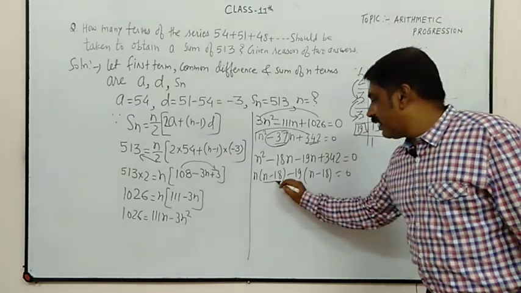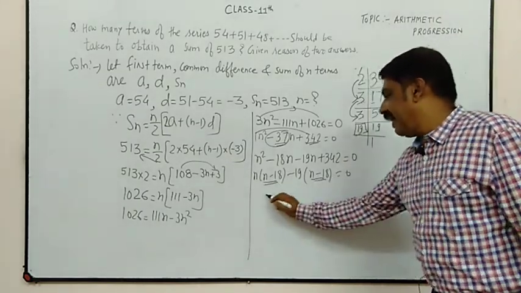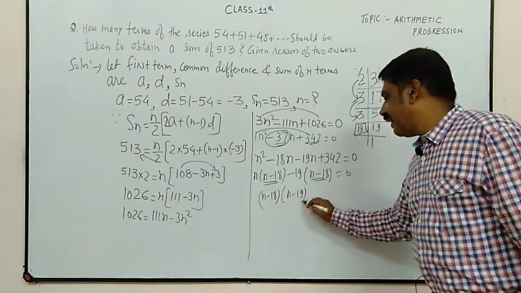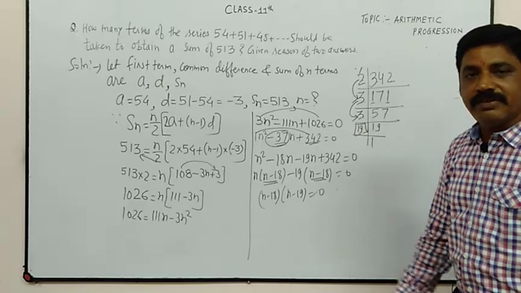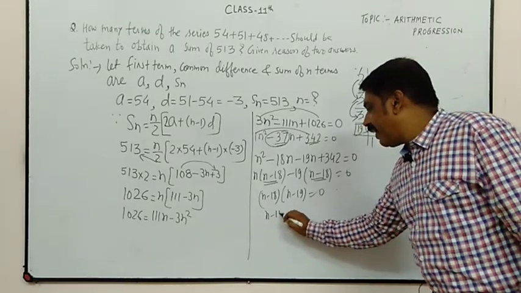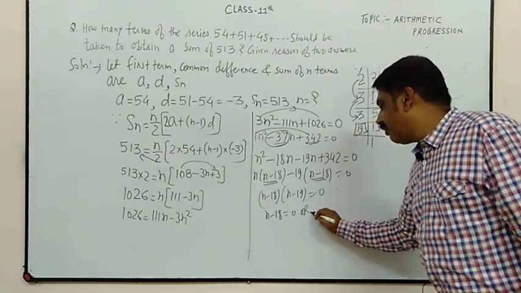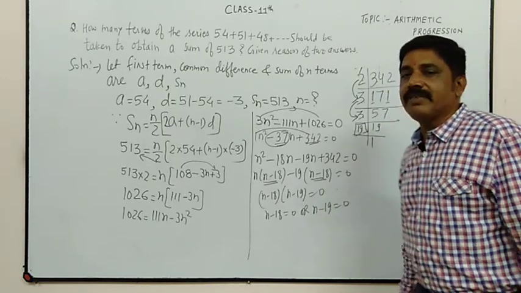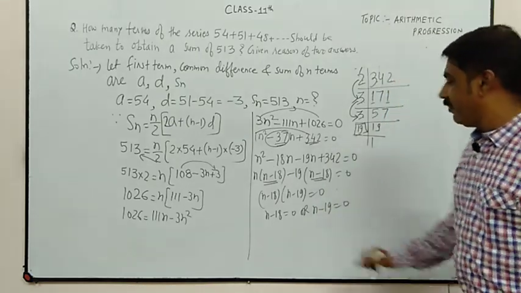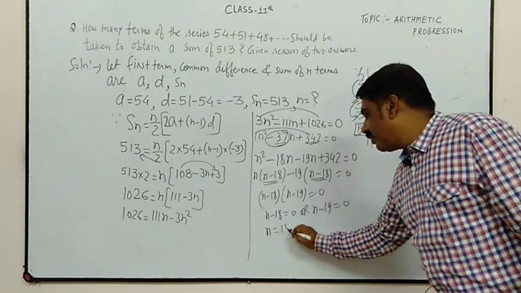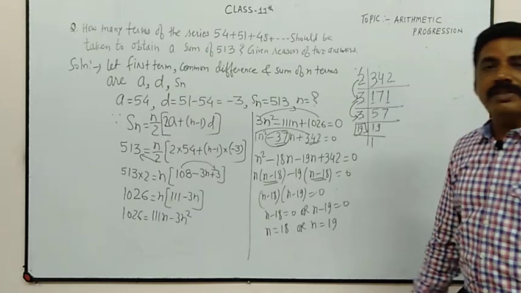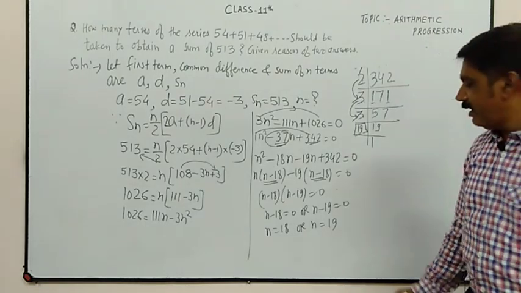So we got n minus 18 as common and n minus 19 is equal to 0. So n minus 18 is equal to 0 or n minus 19 is equal to 0. Clear? So n is equal to 18 or n is equal to 19. Clear? Now see beta.